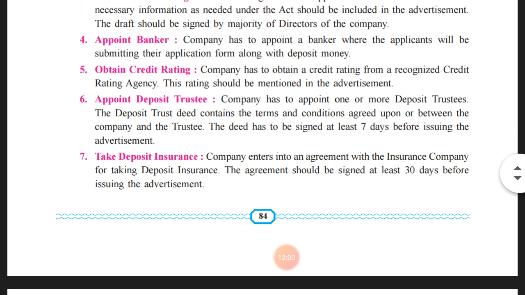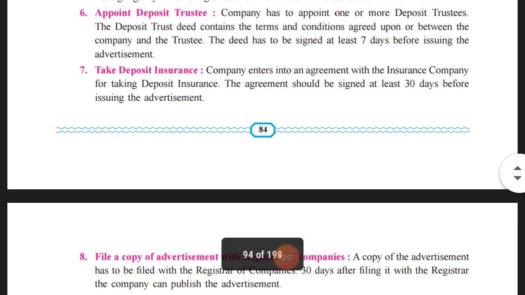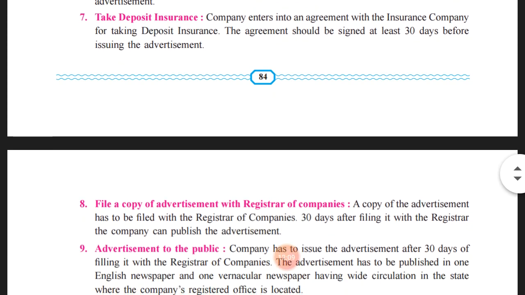Then the seventh one is take deposit insurance. The company enters into an agreement with the insurance company for taking the deposit insurance. The agreement should be signed at least 30 days before the issuing of advertisement. So we can say when the company accepts deposits from the public, they will act as the creditors of the company.